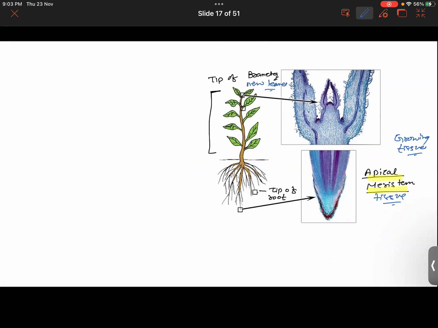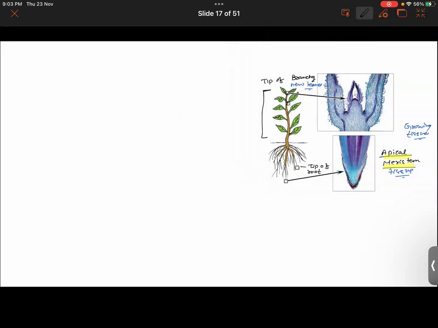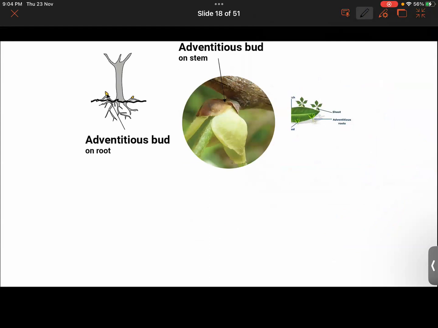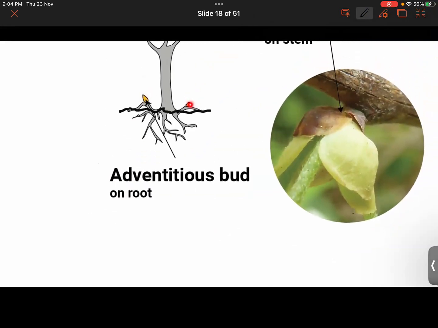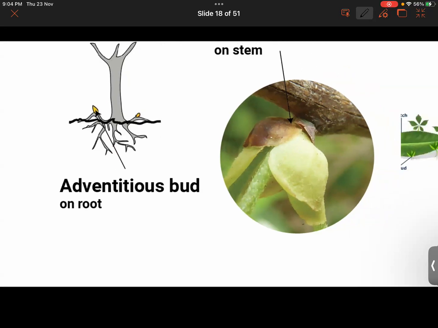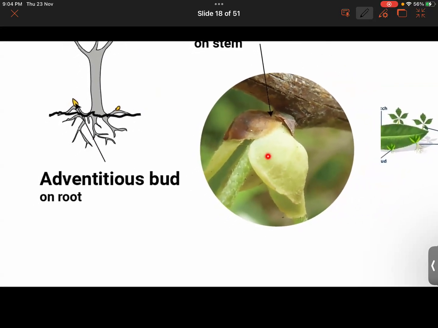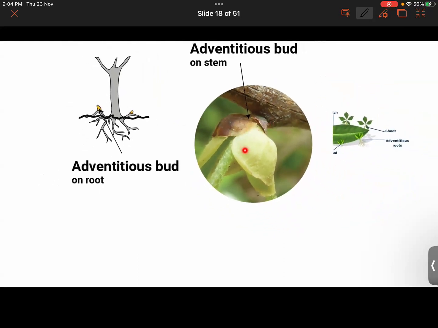Now, this concept was very important so that you will be able to understand what the adventitious buds are, right? Now, see here, where is this yellowish colored thing that you see? These are the adventitious buds. So where is this bud growing? Is it growing at the tip of the root here? No, sir, it is not growing there. Now look at this bud over here. That is a bud found on the stem. So is it growing at the tip of the leaves or the tip of the branches? No, sir. The tip of the branches.